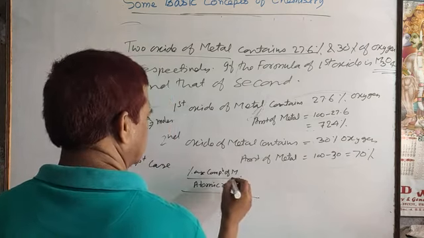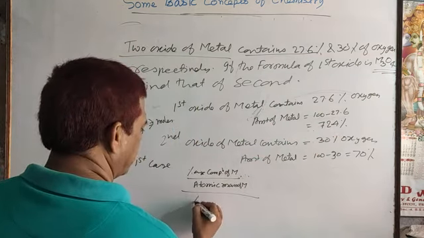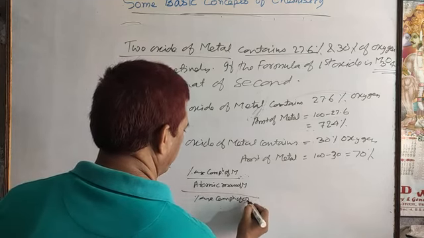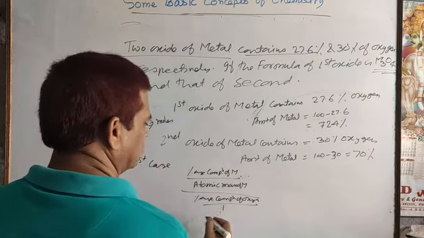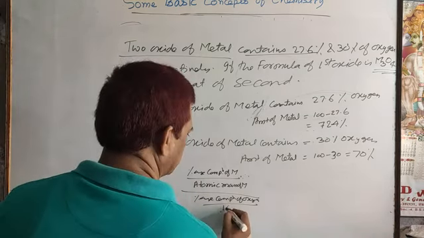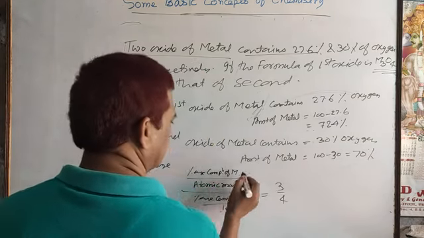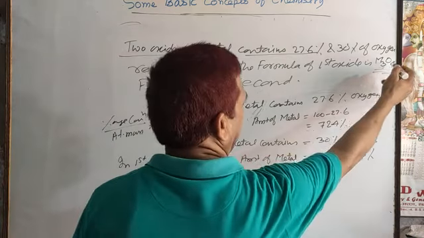This ratio indicates the mole, here the 3 mole, and now here the percentage composition of oxygen by, you can write, oxygen's atomic mass, that is 16. So you can write here 3 by 4. This indicates the moles in the formula M3O4.